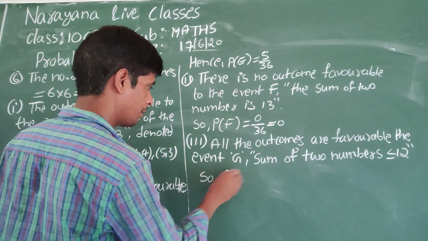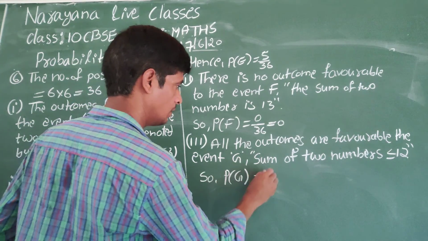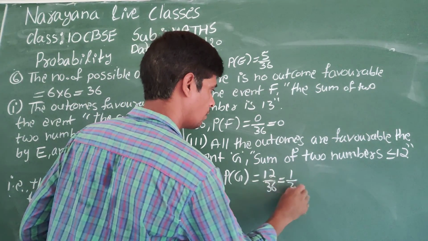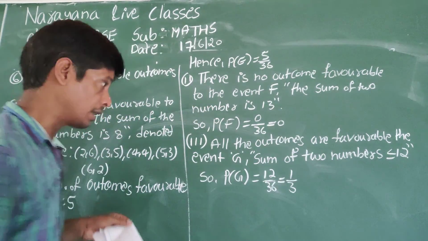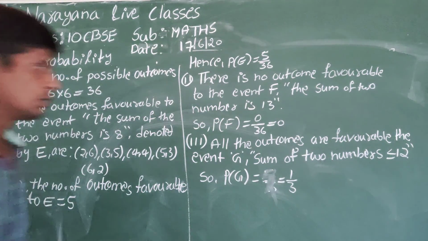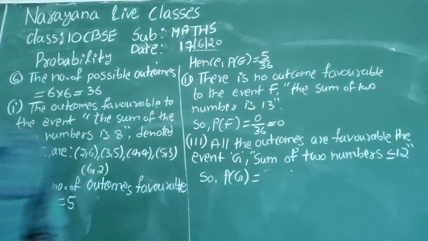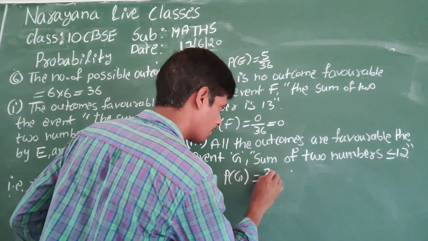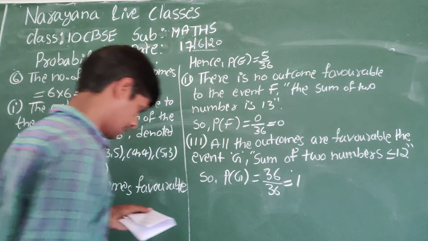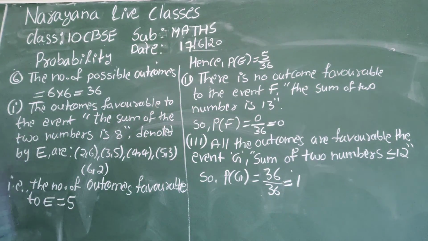So P of G is equal to 36 by 36, total 36 by 36, which is 1. Once look at the solution.